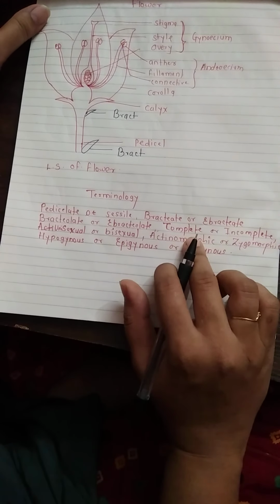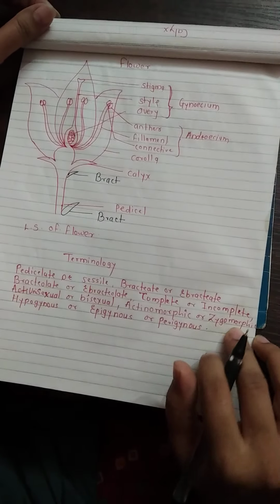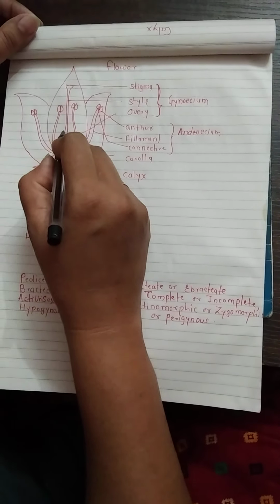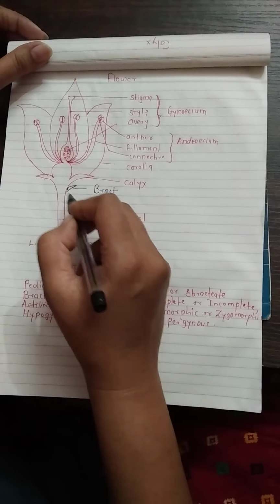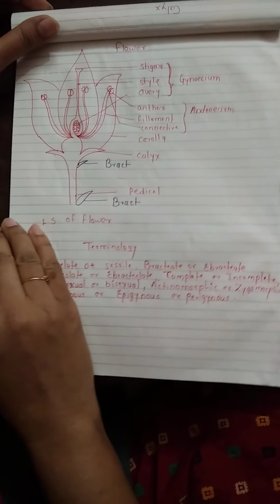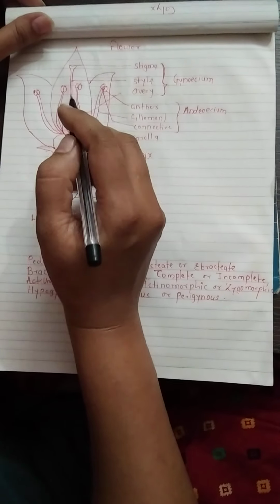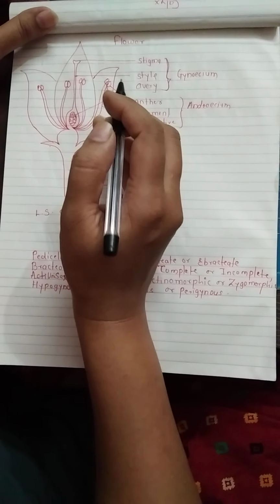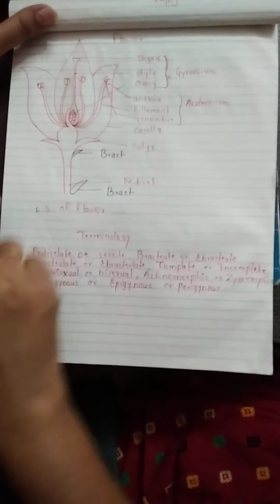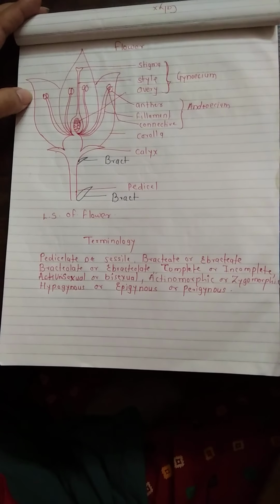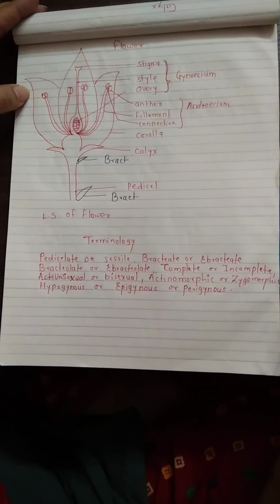The next point is complete flower or incomplete flower. When the flower has calyx, corolla, androecium and gynoecium, this flower is called a complete flower. When any one of the whorls, that is androecium, gynoecium, calyx or corolla, is absent, it is called incomplete.